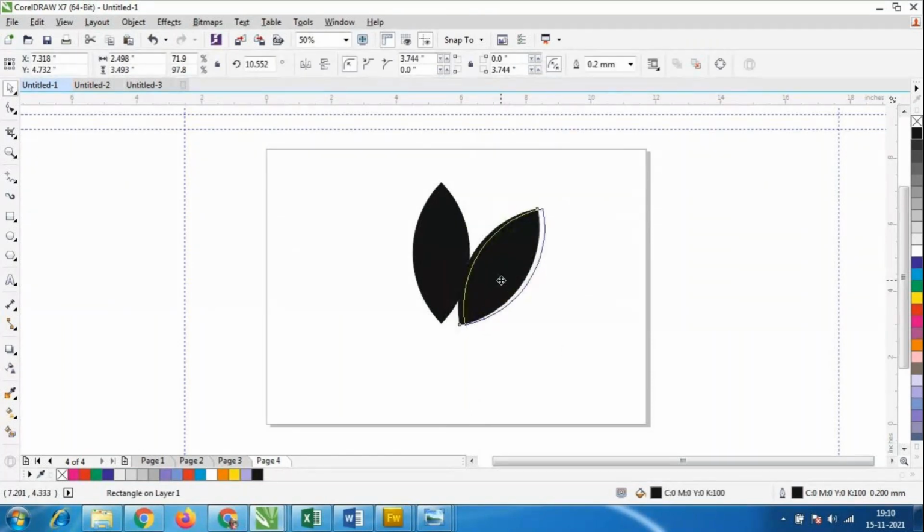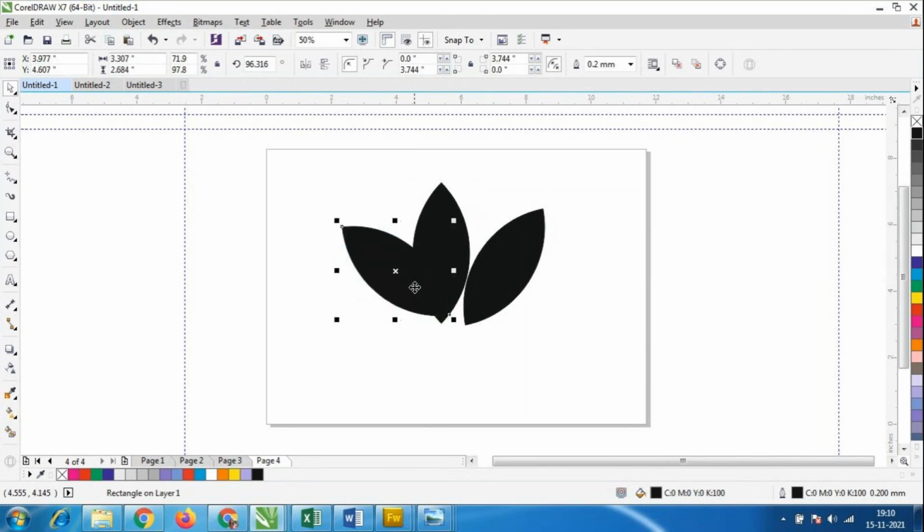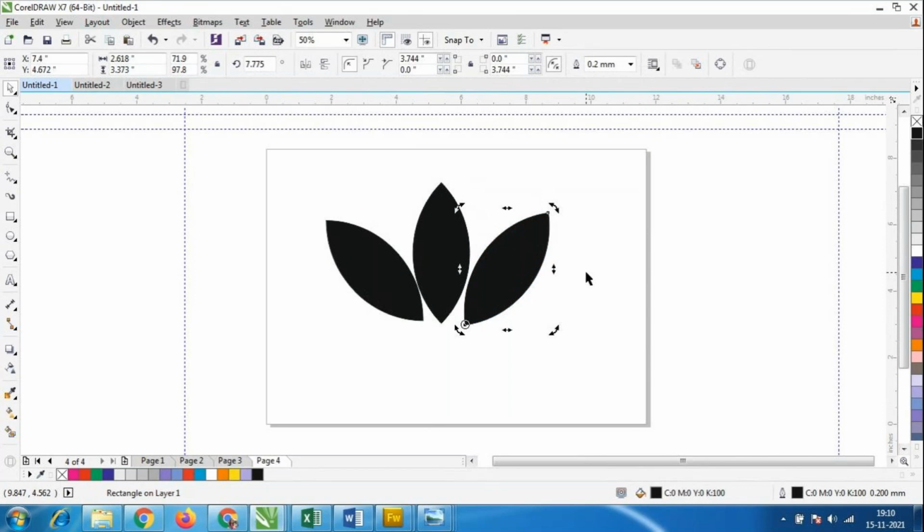If I want a little space, even here also I'll bring the center point, Control D, and a duplicate copy of this. A little bit of rotation. Once you have practice, then only can you do this logo design.